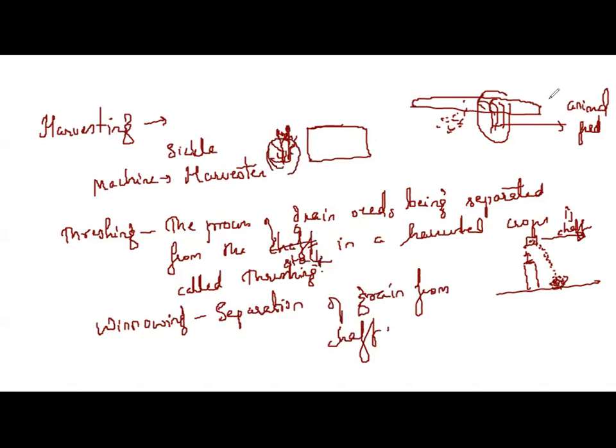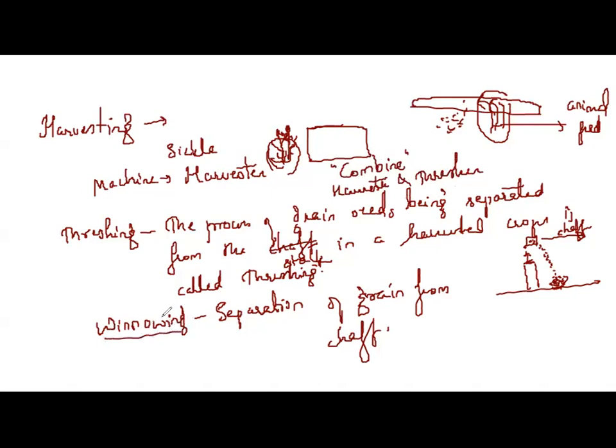Apart from this, it can be carried out with the help of a machine called a combine, which is in fact a harvester as well as a thresher. The machine itself is called a combine. It will harvest the crops and then thresh, separating the grains. And once the grains are separated, the chaff is separated by winnowing.